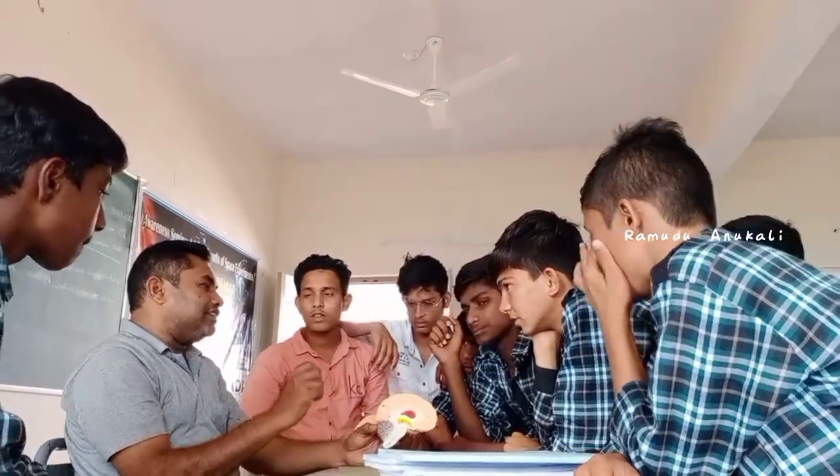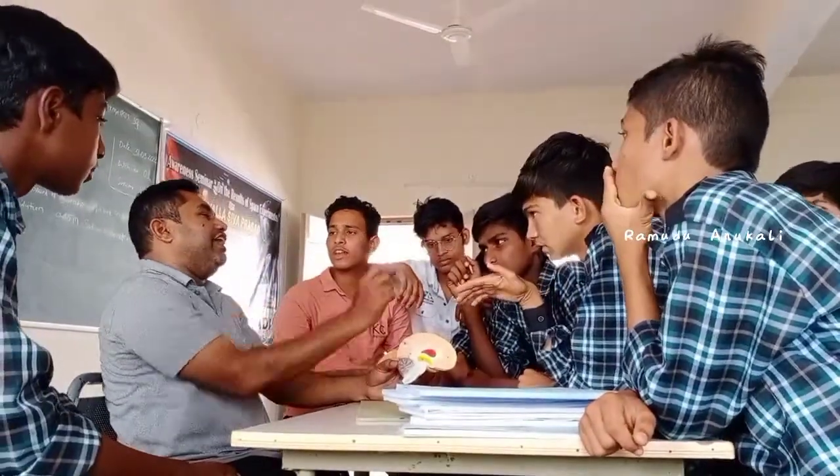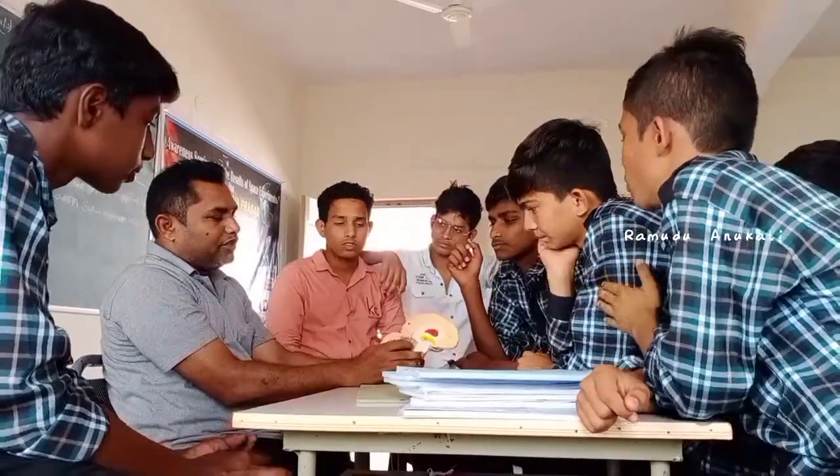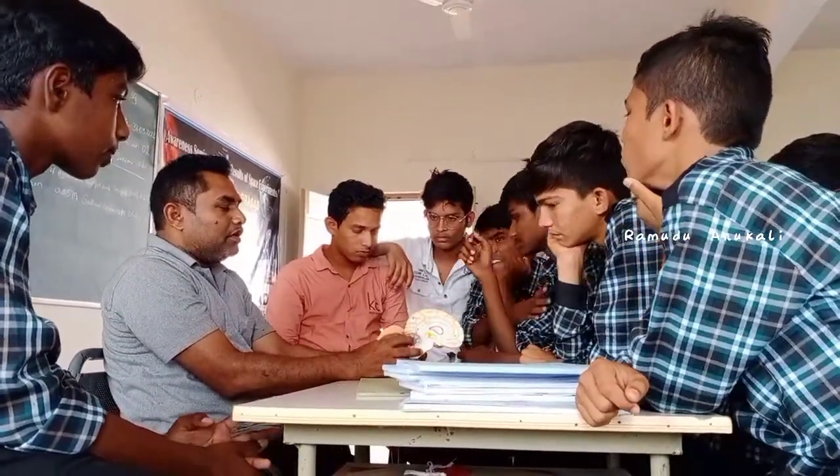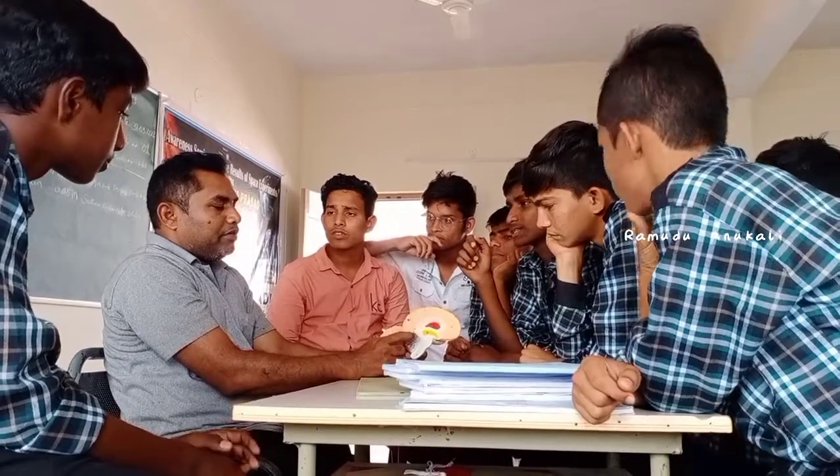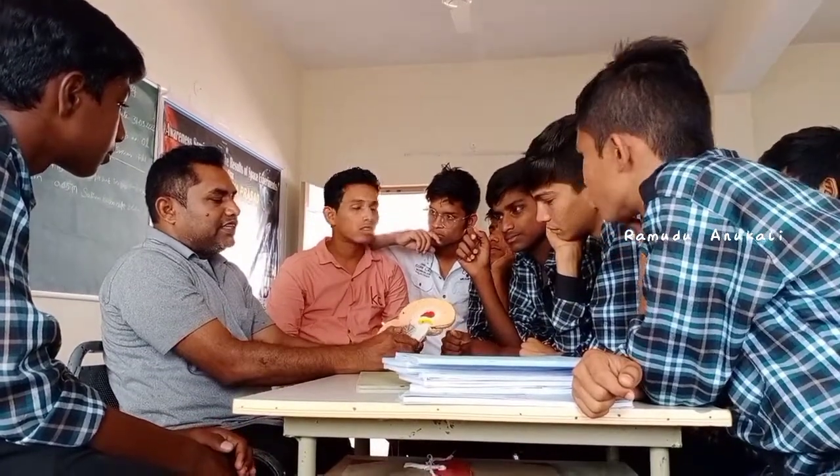Particularly where means it is attached to the hypothalamus. Hypothalamus is a part of the thalamus. Thalamus is attached to the cerebrum. So in this way, all these parts are included in the cerebrum.